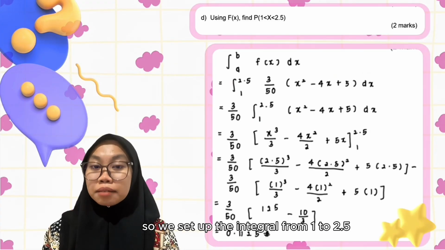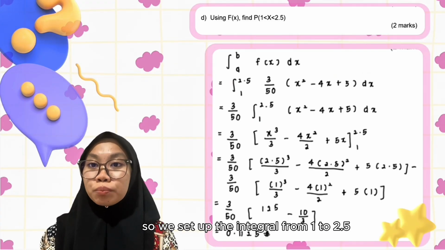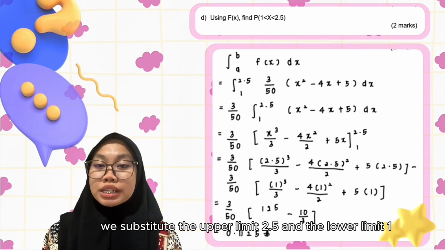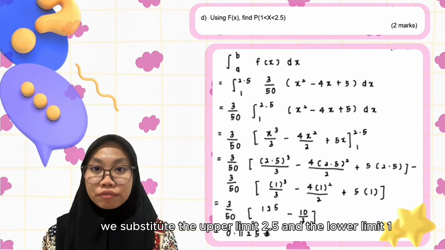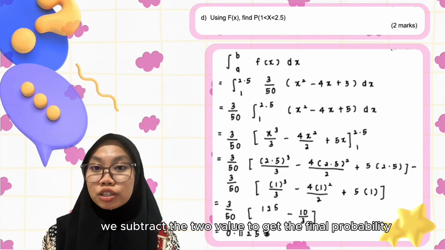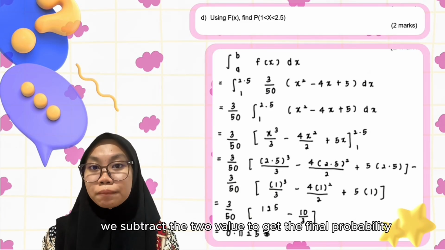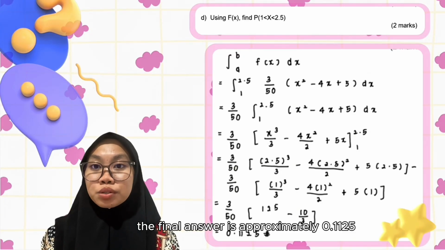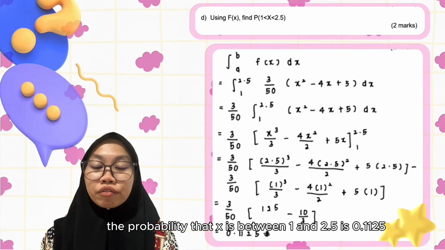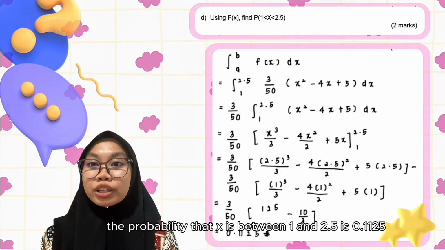So, we set up the integral from 1 to 2.5 and integrate the expression. After integrating, we substitute the upper limit 2.5 and the lower limit 1. Then, we subtract the two values to get the final probability. The final answer is approximately 0.1125. So the probability that x is between 1 and 2.5 is 0.1125.